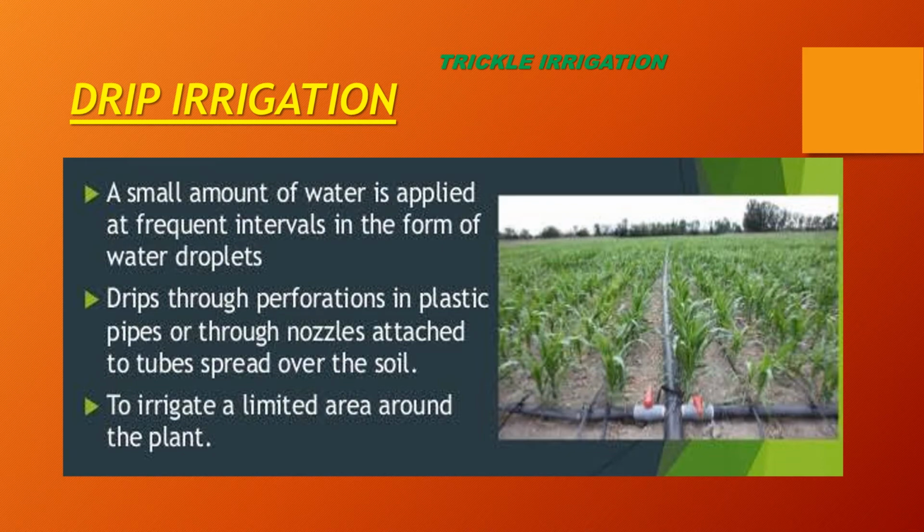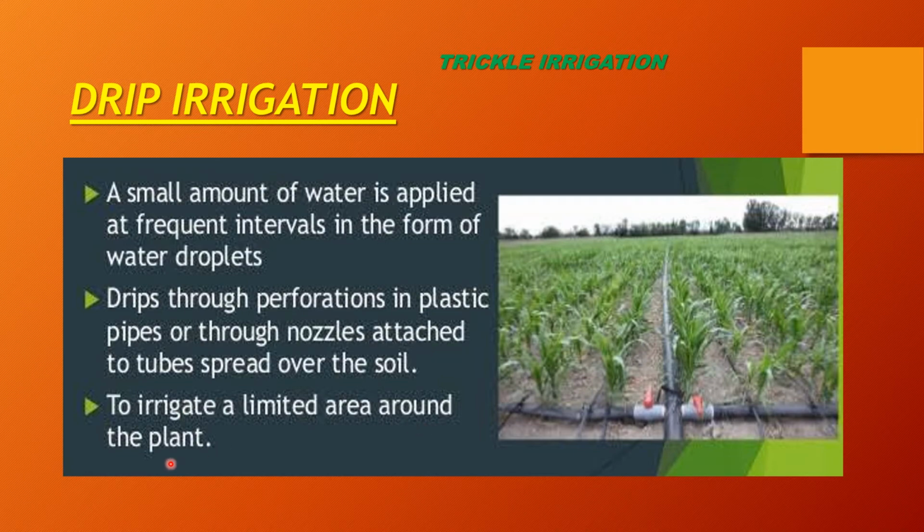Our second modern method after sprinkler irrigation is drip irrigation. This is also called trickle irrigation. It is the most expensive method, this is the main thing about it, but it is the most efficient method of using water. In this, a small amount of water is applied at frequent intervals in the form of water droplets, drips, through perforations in plastic pipes, or through nozzles attached to tubes spread over the soil to irrigate a limited area